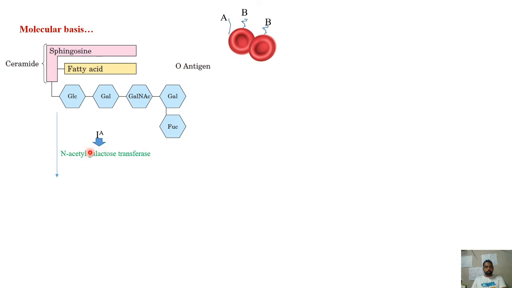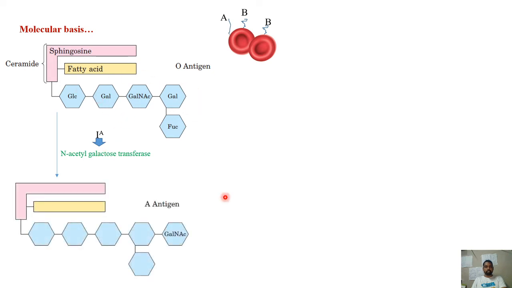So this person is able to add N-acetyl galactosamine on this oligosaccharide. This is how it will be. So you can see this is the person with O blood group. On this, if the person is A blood group, having the IA allele, it is able to add N-acetyl galactosamine. So this is modified into this. This is what antigen A is.